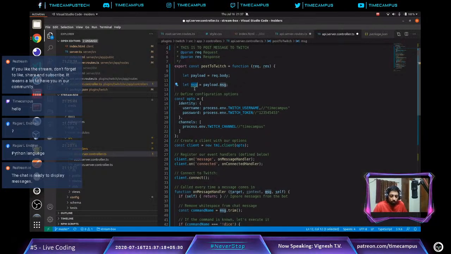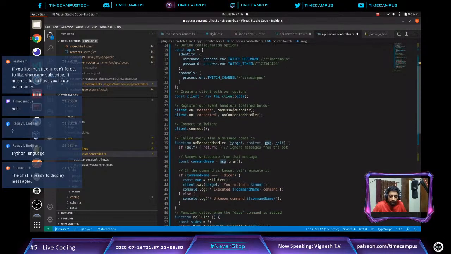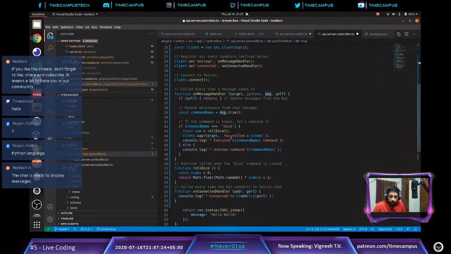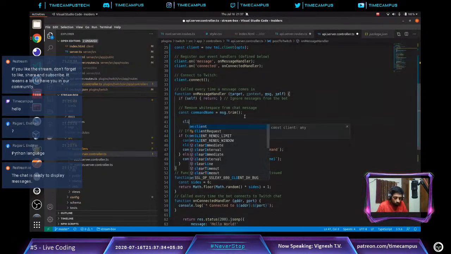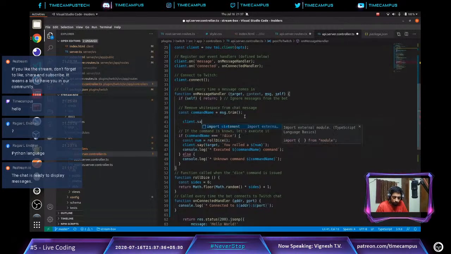So now what I am going to do is pick the message which I received as my payload and send it to... I don't have a command called dice, but rather what I want to do is client.say of target, where the target is going to be the message handler.